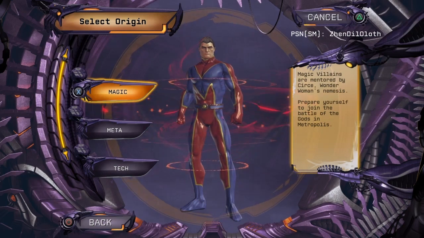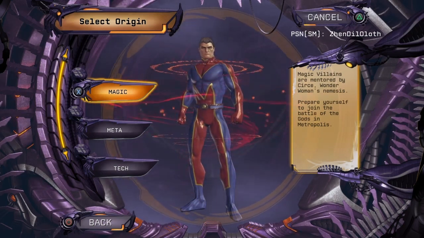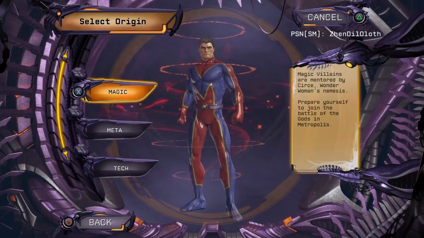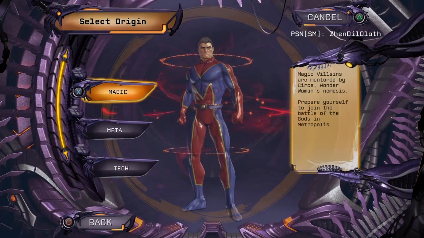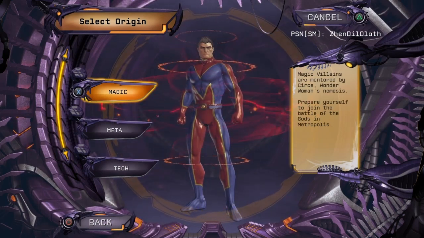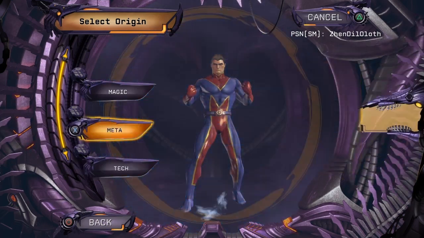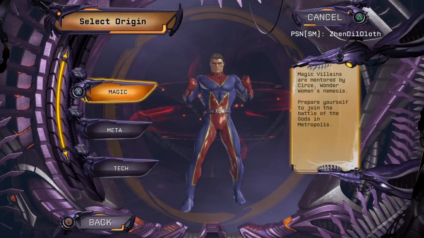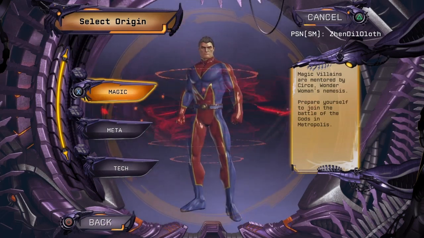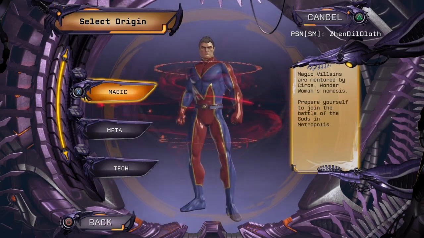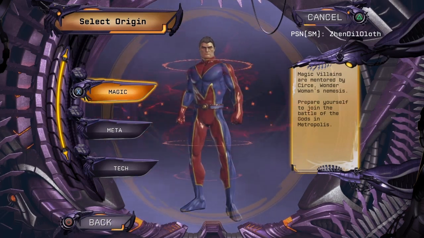We'll go with magic as the origin. The reason why I wanted to use Black Adam, I was hesitating a bit. I toyed with the idea of using Black Adam, or I thought I could create maybe the Trigon Superman as an evil villain, as a magic villain. I played video with tech characters, meta characters. I thought I was overdue for a magic character, and I wanted to play one more villain before I switched back to playing a hero. I would have wanted to make a Reverse Flash, but we'll stick to our friend Black Adam this time.